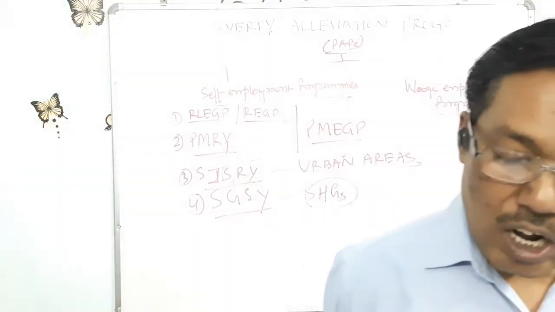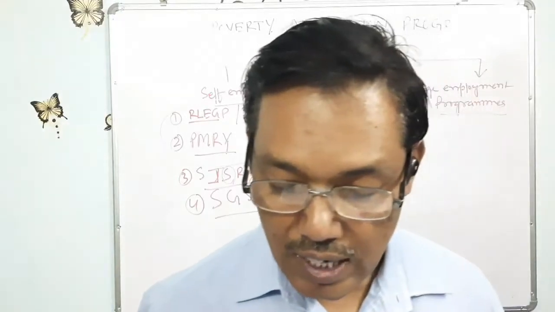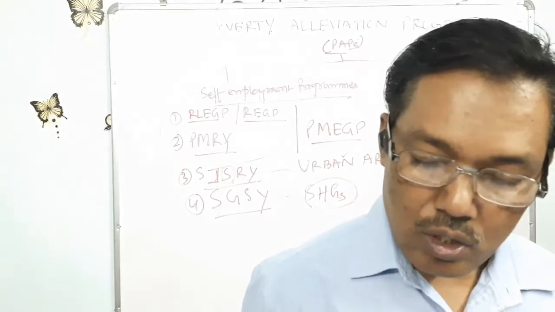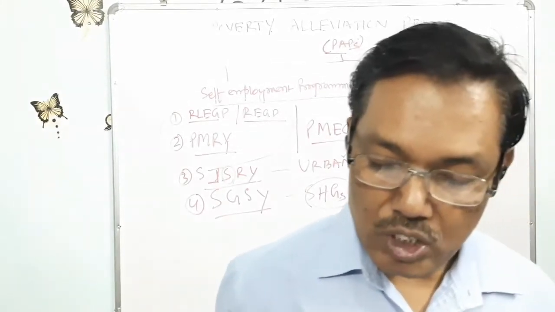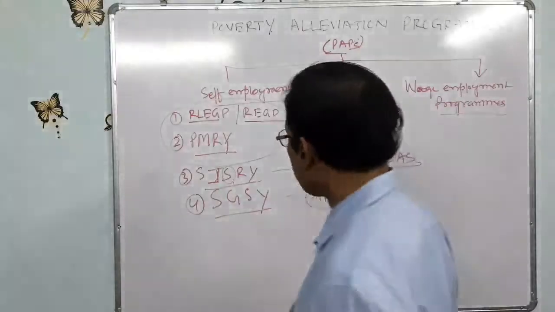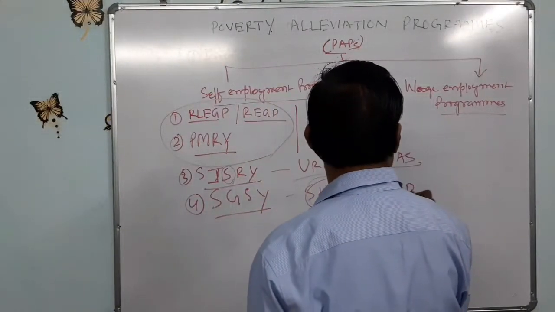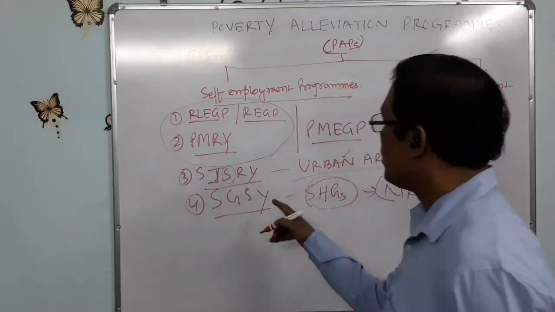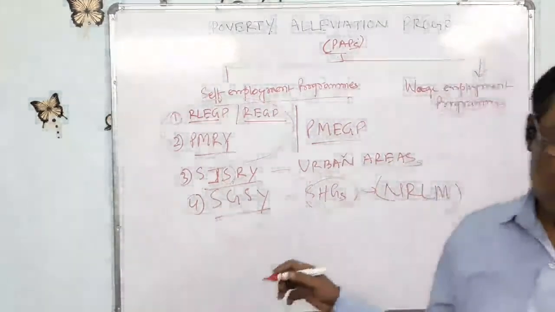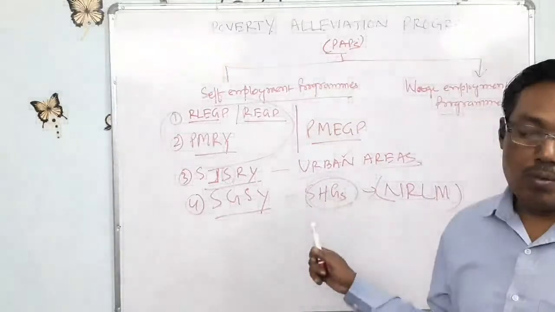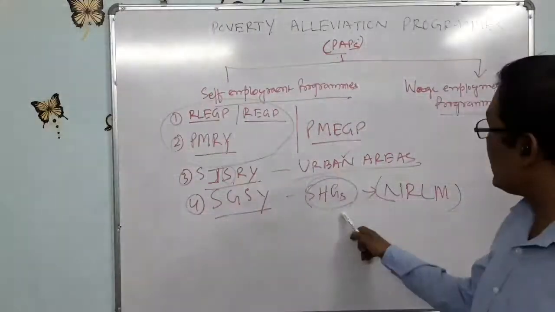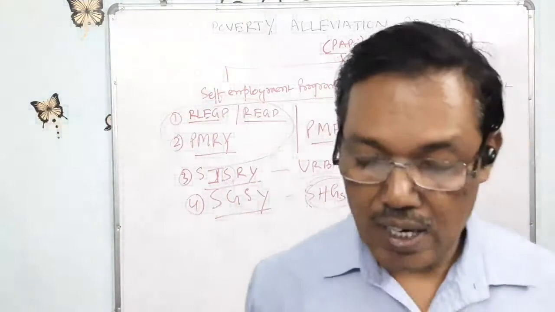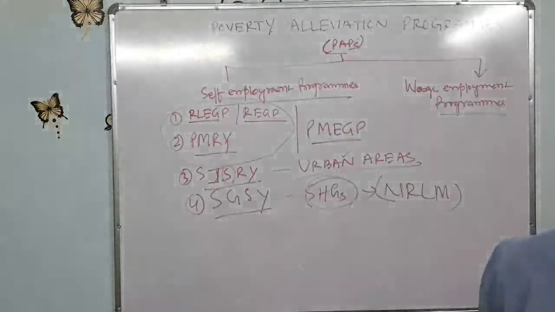This has now been restructured as NRLM, the National Rural Livelihood Mission. SGSY, the Swarna Jayanti Gram Swarojagar Yojana, has recently become NRLM.